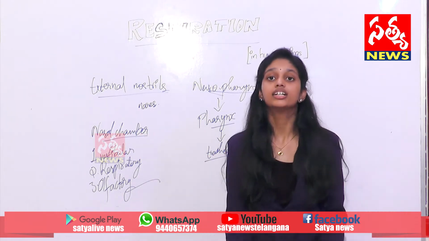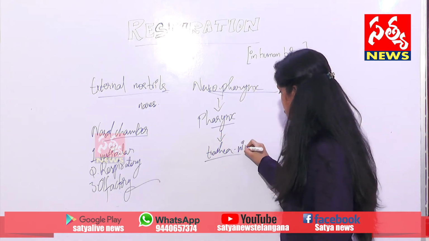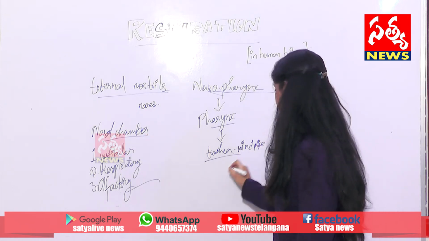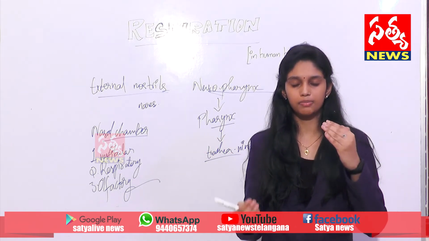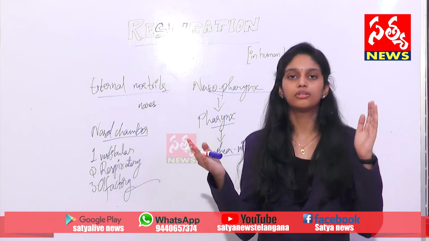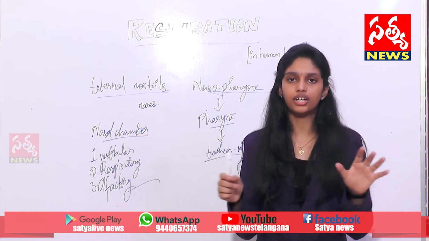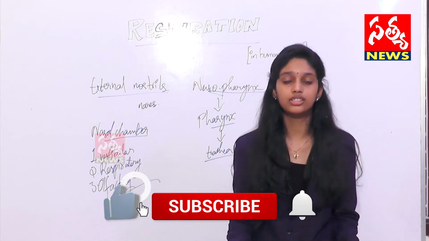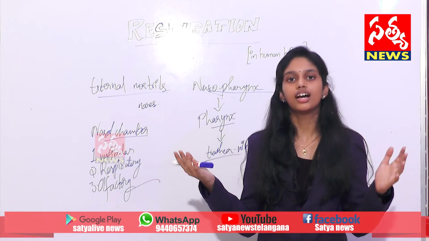Now let us know about the trachea. This trachea is also known as the windpipe, as we all learned when we were young. As it passes down from our neck, it is divided into two tubes, and these are called bronchus. Singular is bronchus and plural is bronchi. Each bronchus goes to each lung, and these bronchi are divided into bronchioles, and each smaller bronchiole at the end has a sac-like structure called alveoli.